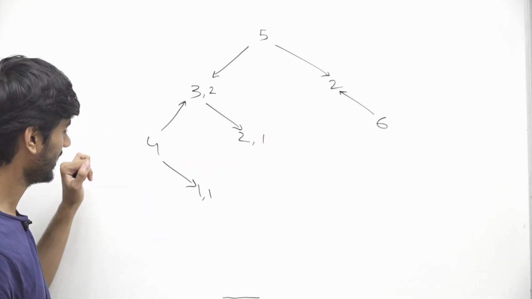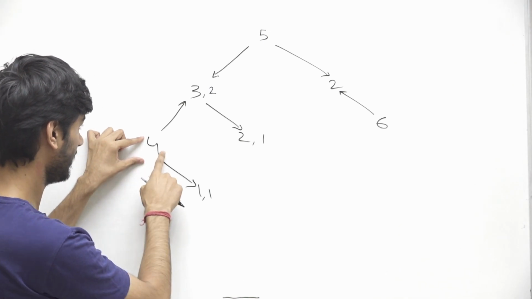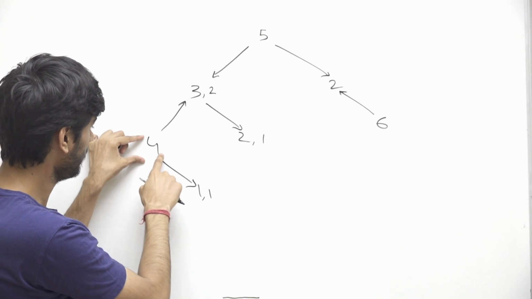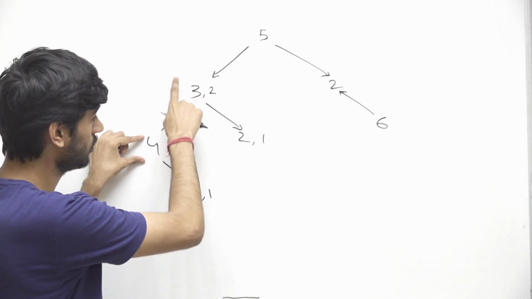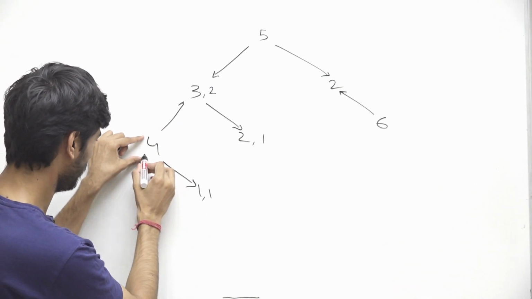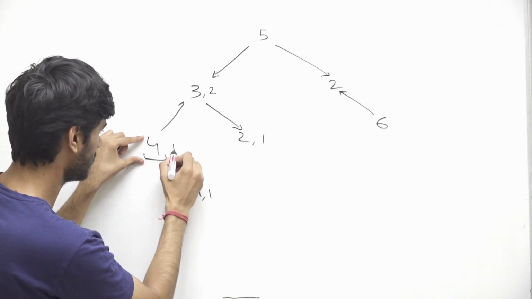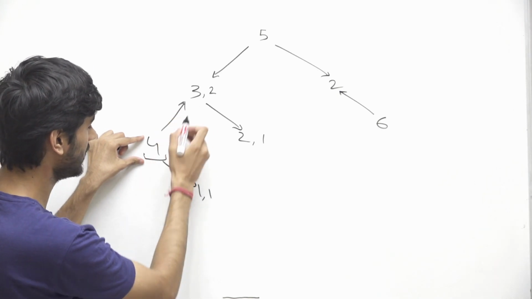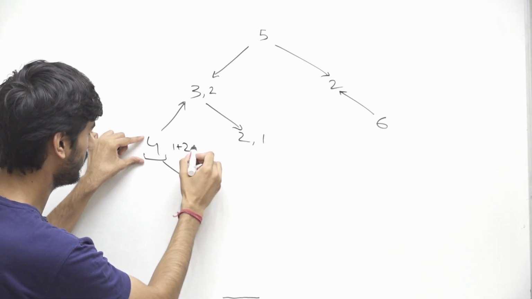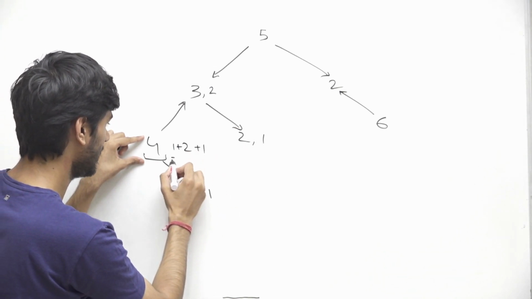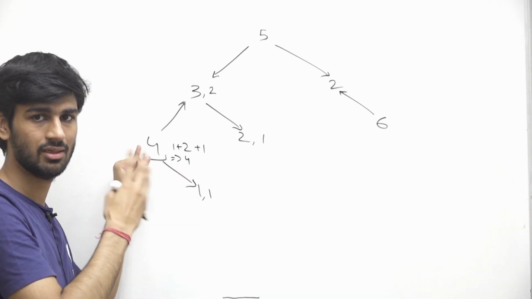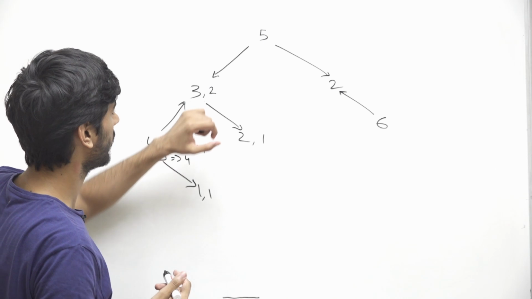Now if we talk about 4, from 4 we can reach this 3, or we can reach this 1. If we go to this 3, then we know that we will be able to reach 2 cities. So we can reach this city 4, so 1, and if we go to 3, we will be able to reach 2 more cities, and if we go to this 1, we will be able to reach 1 more city. In total, we will be able to reach 4 cities if we pick 4 as a starting node, right?